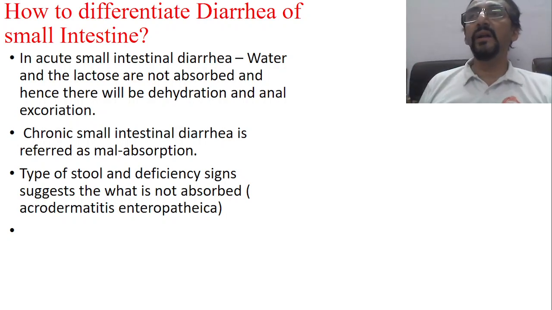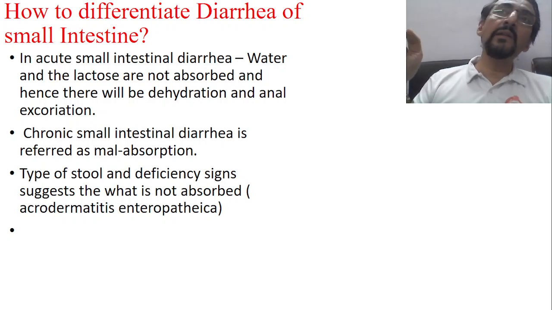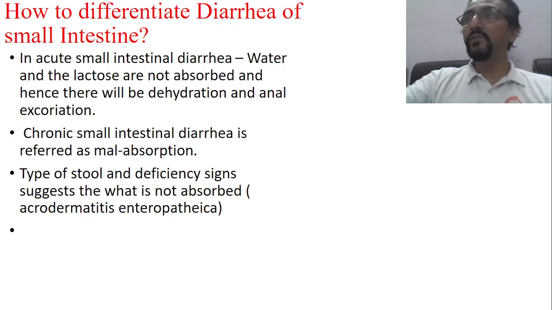Now one more point is added for acute small intestinal diarrhea. Electrolyte imbalance is there, dehydration will be there, but there is also anal excoriation. Why is this anal excoriation occurring? Because sugar is not completely absorbed. Lactase, which has to be produced from the superficial-most layer of the mucous membrane, is not produced because of the damage, and as a result lactose remains there and passes through the small intestine into the large intestine.